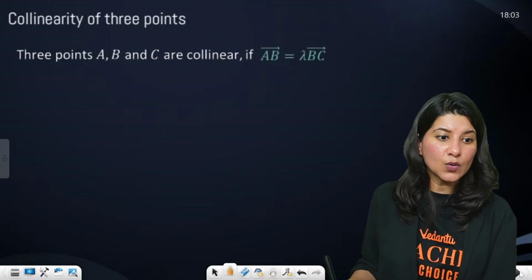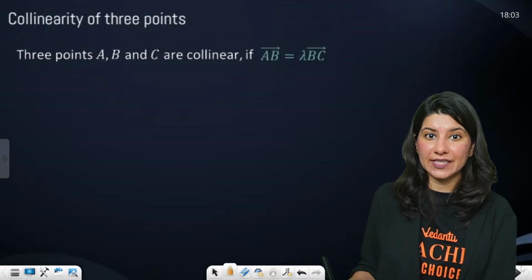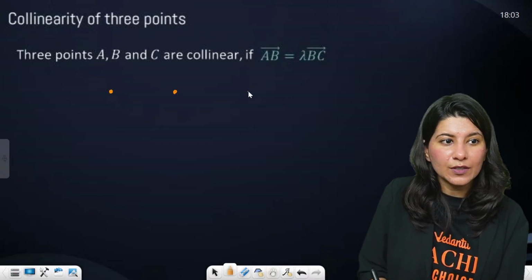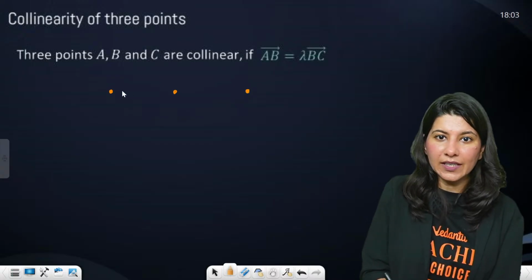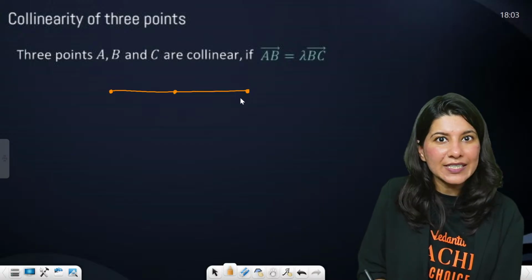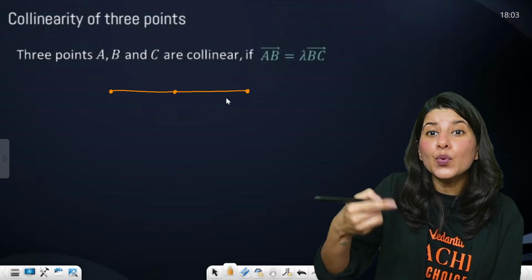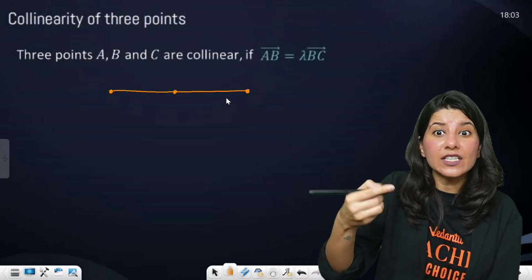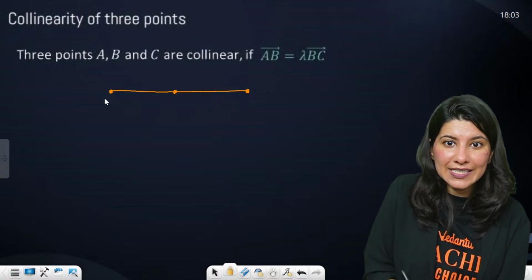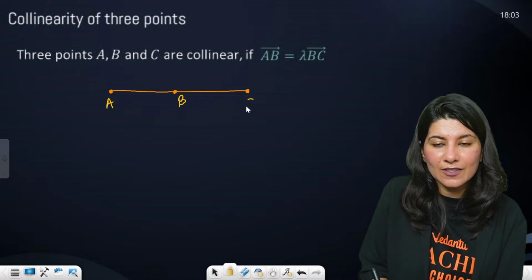Okay. Now collinearity of 3 points. What will happen if 3 points are collinear? 1, 2 and 3. 3 points will be collinear if they lie on the same line. How will you derive a condition for this in terms of vectors? Suppose this is your A, this is your B, this is your C.